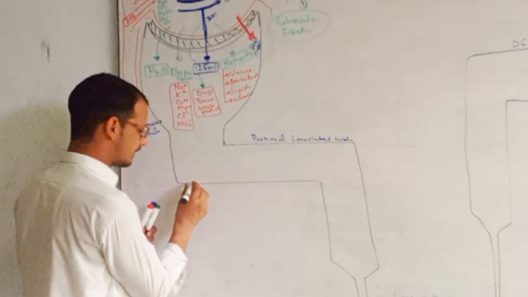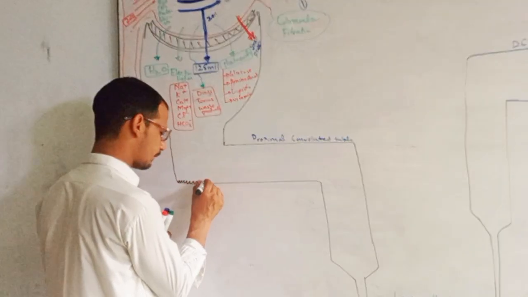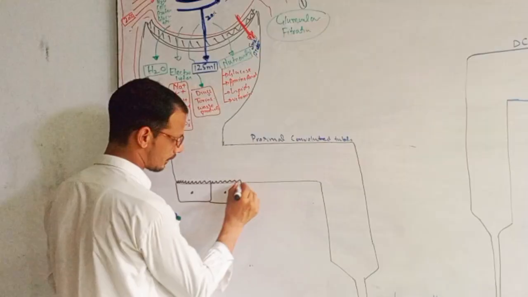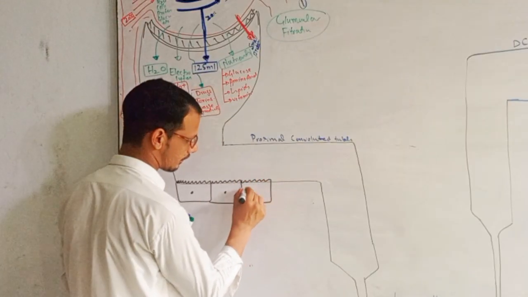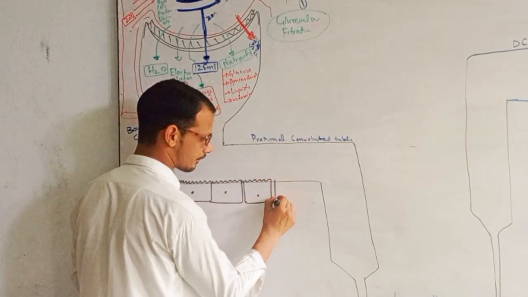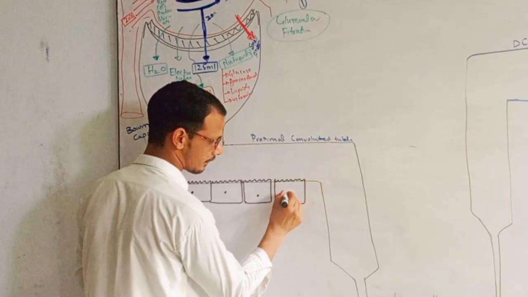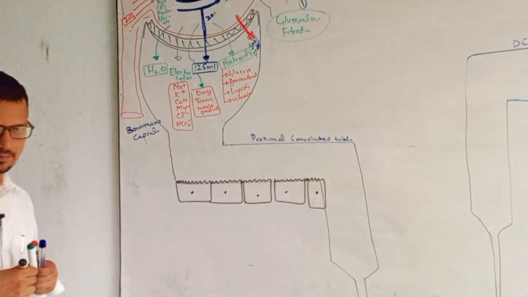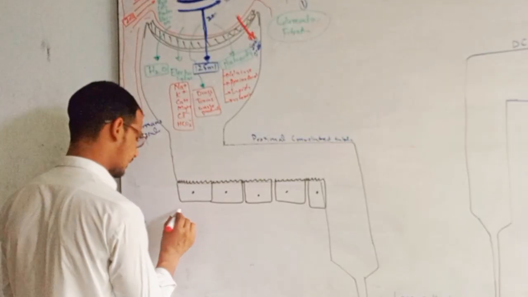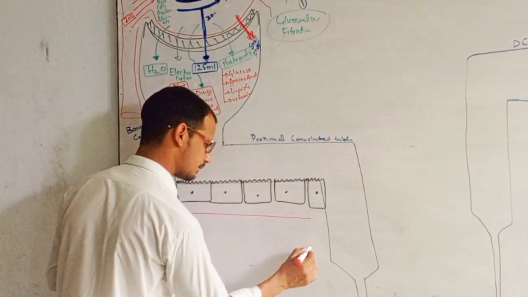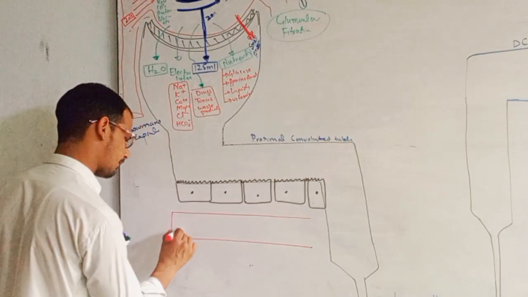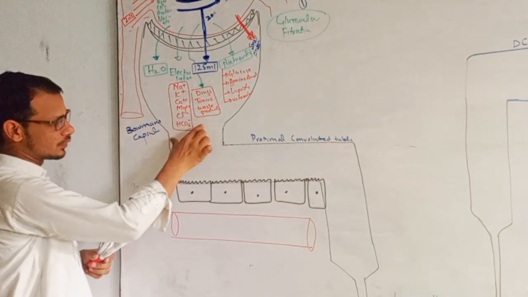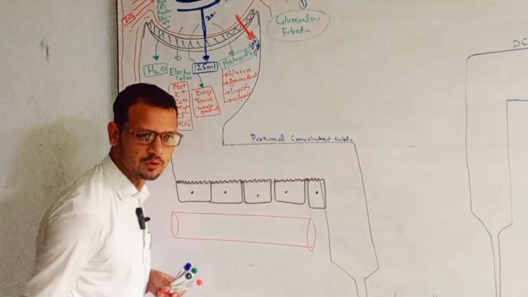So for example, these are the brush border cuboidal epithelium, and here we have the blood stream. This is blood, right? All these things are coming to the proximal convoluted tubules.